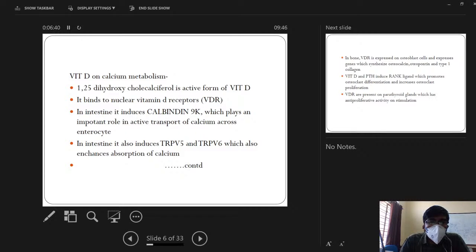Once stimulated, the TRPV5 and TRPV6 receptors present in the lumen of the small bowel absorb calcium. Once absorbed, this calcium has to be transported across the cell through the extracellular space. This is done by the calbindin 9K protein, which is also under the influence of vitamin D.